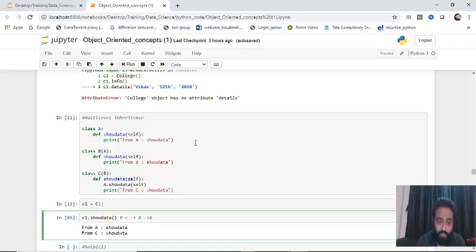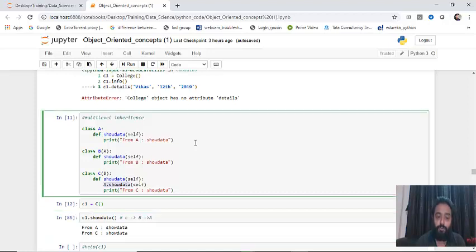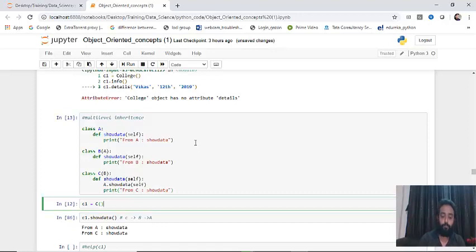Let's see how the control moves here. You've created the object. Now what you have done is you have written a.showData, correct? So a.showData, that means it will go here and it will print from A show data, and again the control will return back here, then it will print from C show data. So let's execute this first.